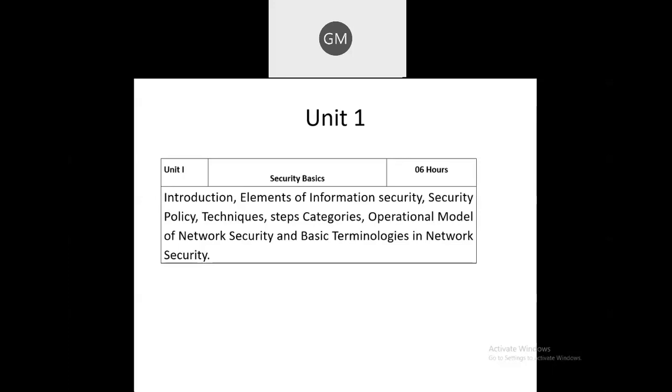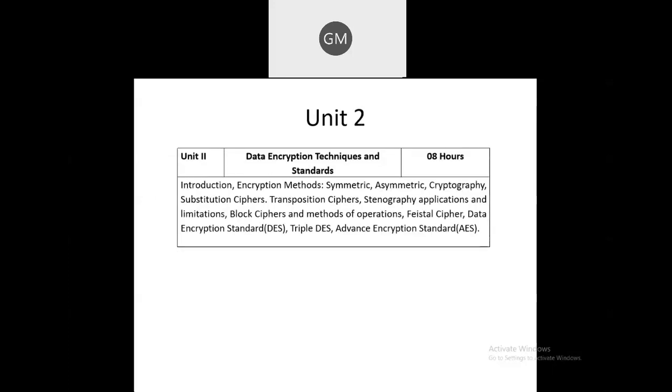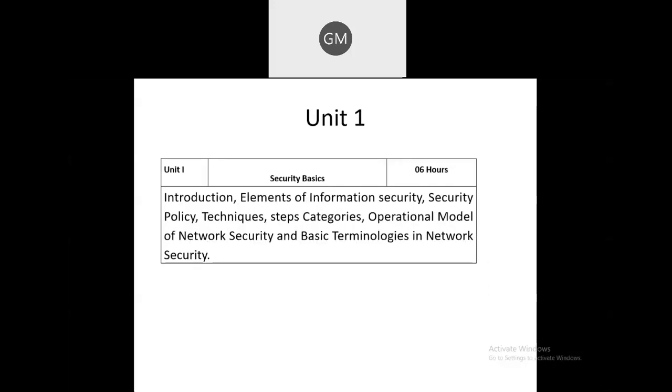So for that purpose you need to know the basic terminologies which are there in the first unit. Whenever we are going to learn any algorithm, we will use all those terminologies throughout the course.